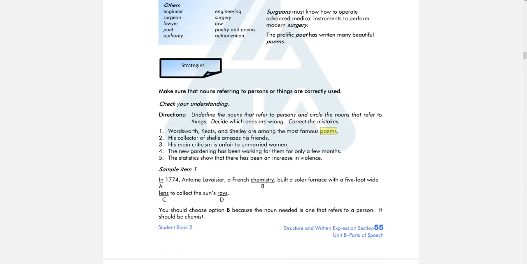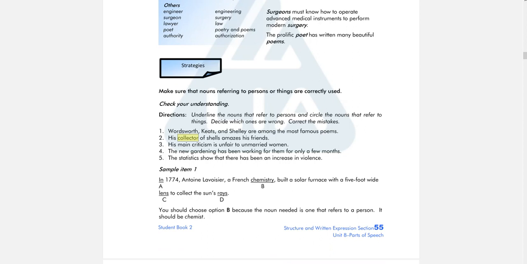Here we have the noun collector. The question is, is it the person or the thing? What do you think? All right, this one is wrong. It's supposed to be his collection. His collection of shells amazes his friends. Because we talk about the thing, not the person. His is followed by the thing.